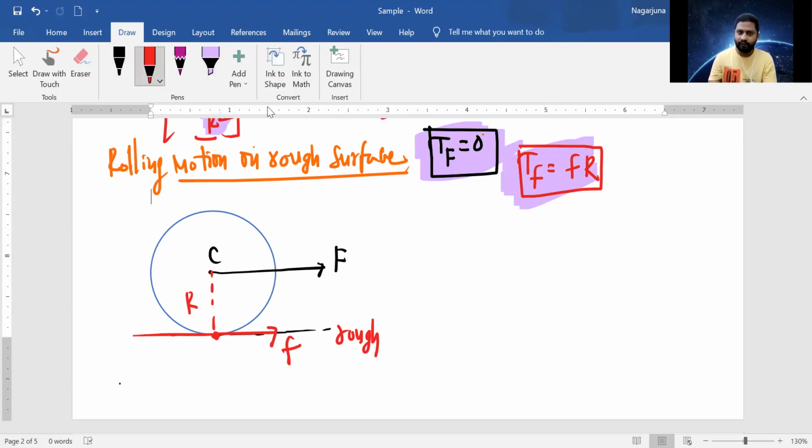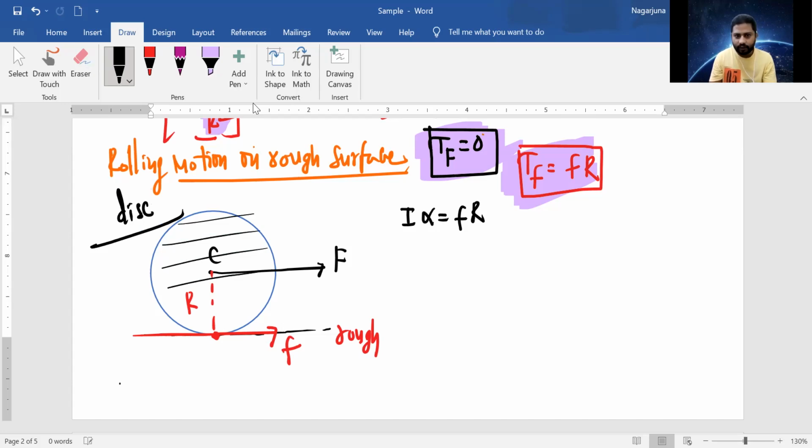One more important thing. Torque is I alpha, which is equal to frictional force into R. Imagine this is a disc. The moment of inertia of the disc is MR square by 2, into alpha. You know the relation between linear acceleration and angular acceleration: a is equal to R alpha.